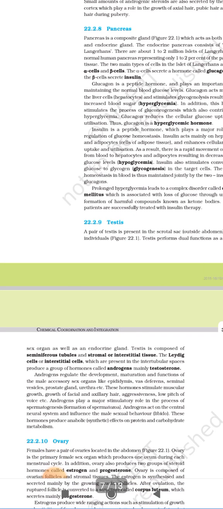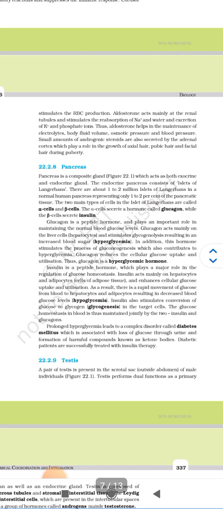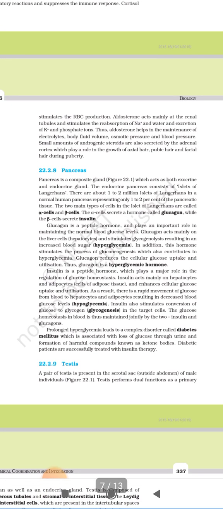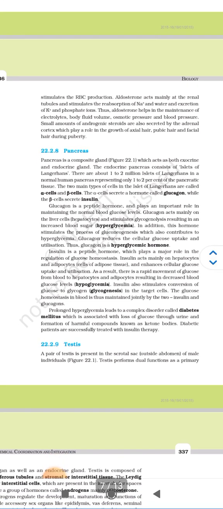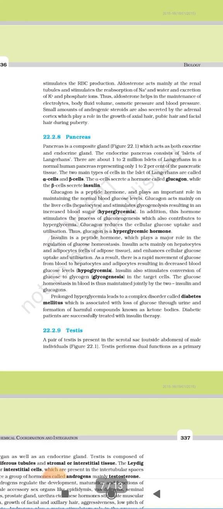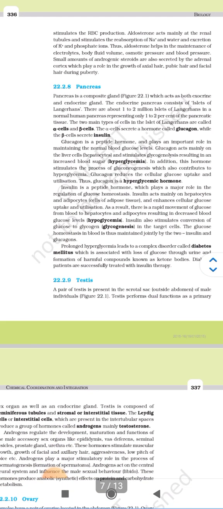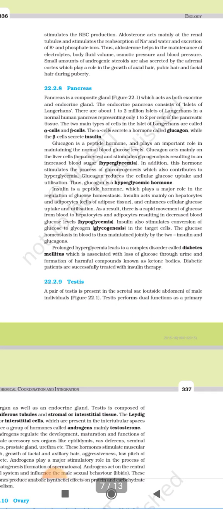Now next, the pancreas. Pancreas is a composite gland which acts as both an exocrine and endocrine gland. The endocrine pancreas consists of islets of Langerhans. There are about 1 to 2 million islets of Langerhans in the normal human pancreas, representing only 1 to 2% of the pancreatic tissue. The two main types of cells in islets of Langerhans are called alpha cells and beta cells.